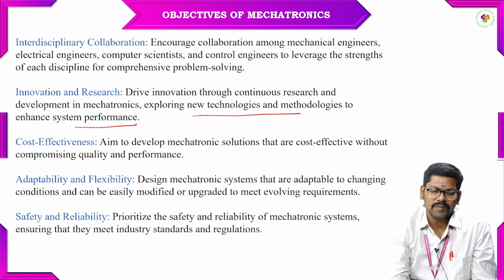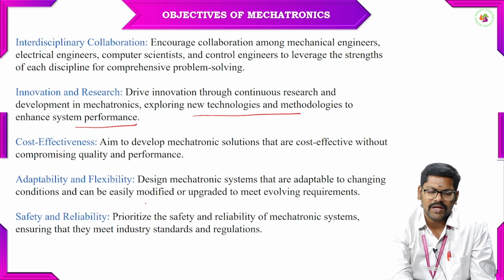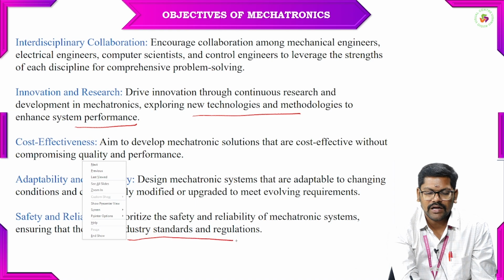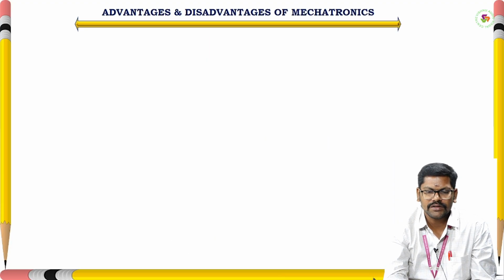Next one is adaptability and flexibility. We need to design mechatronic systems that are adaptable to changing conditions and can be easily modified or upgraded to meet the evolving requirements. And finally, safety and reliability are most important. So prioritize the safety and reliability of the mechatronic system, ensuring that they meet industry standards and regulations. So these are some objectives of mechatronics.